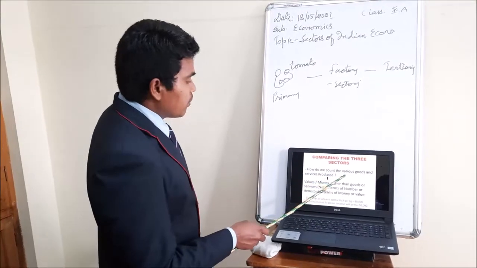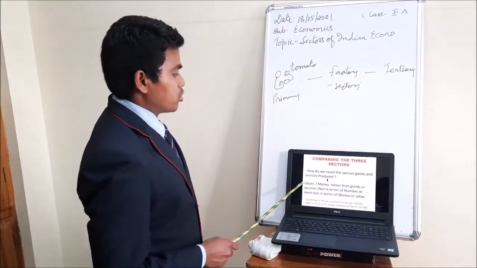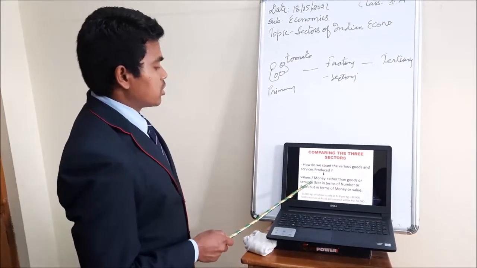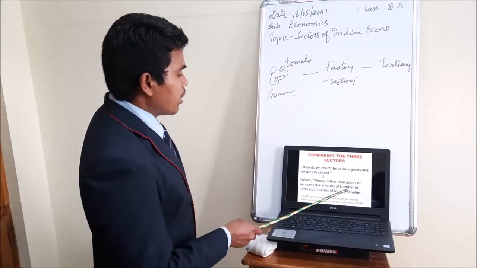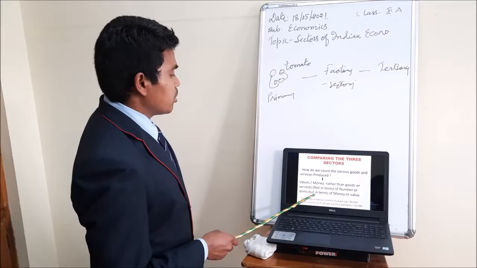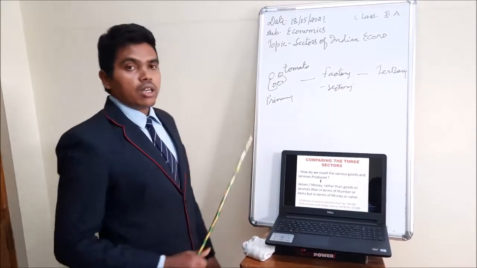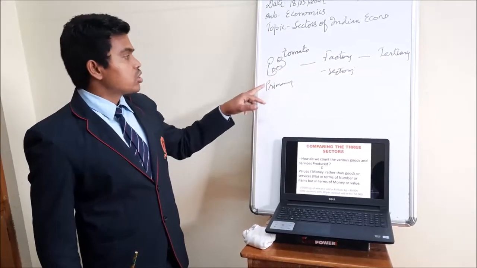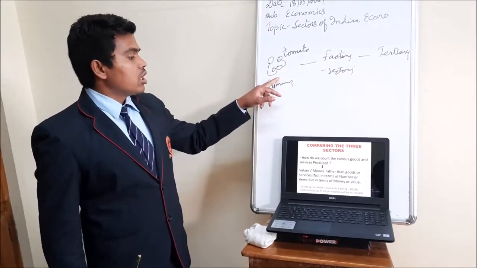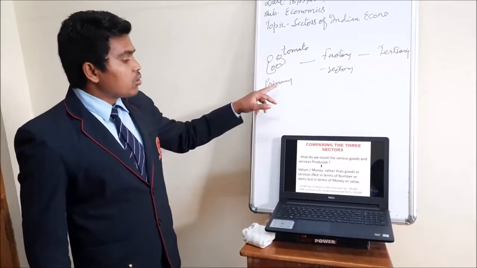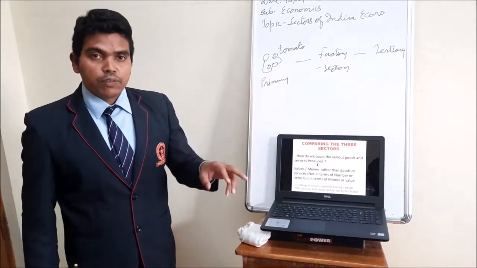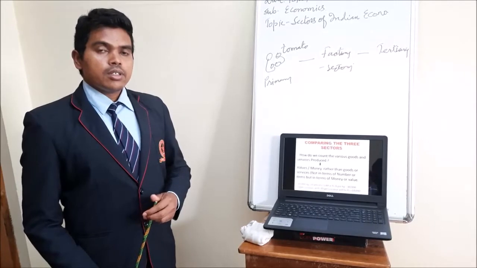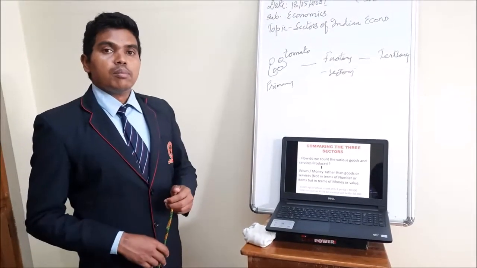How do we count the various goods and services produced? See, value money rather than goods or services. Not in terms of number or items, but in terms of money or value. So whatever goods and services are produced, that is calculated not in terms of items or numbers, but in terms of value or money.